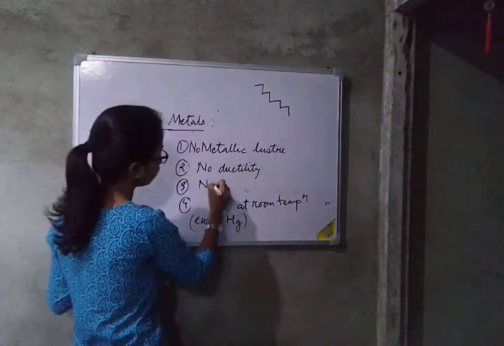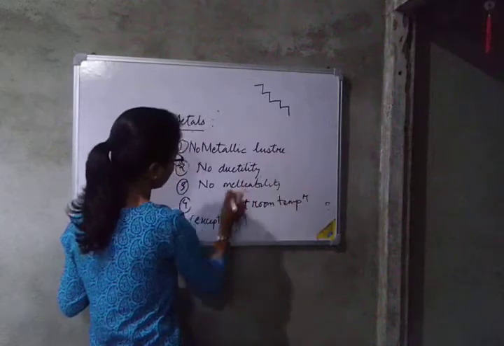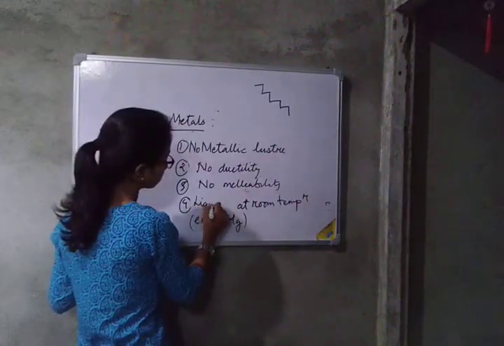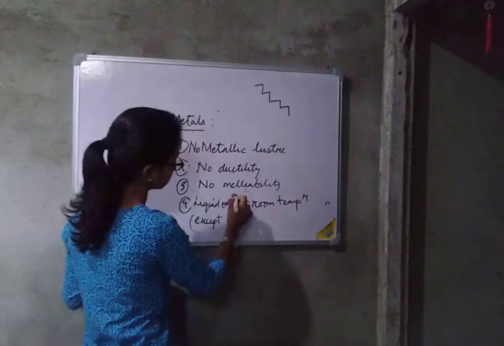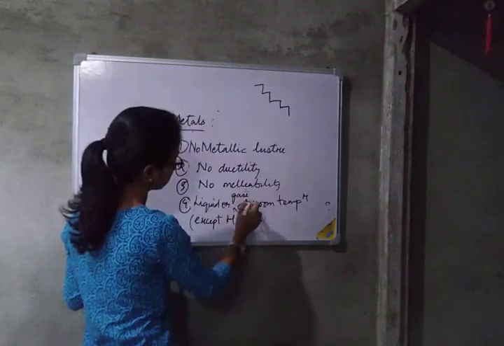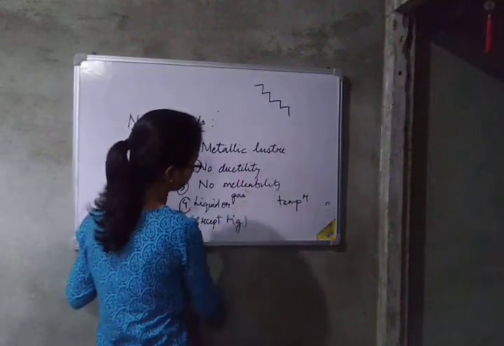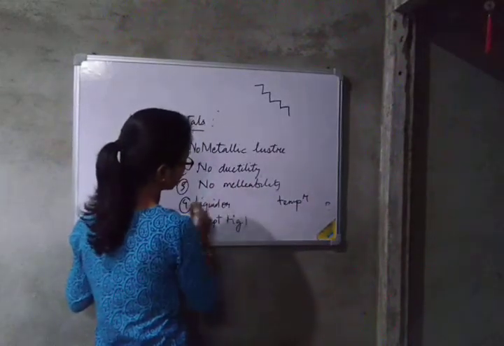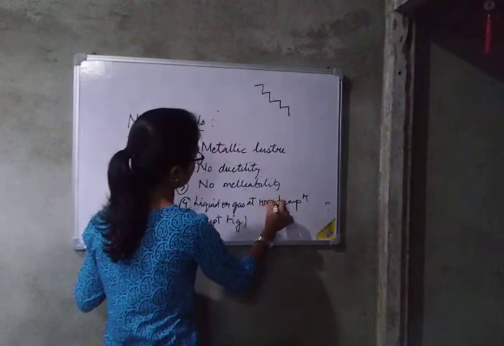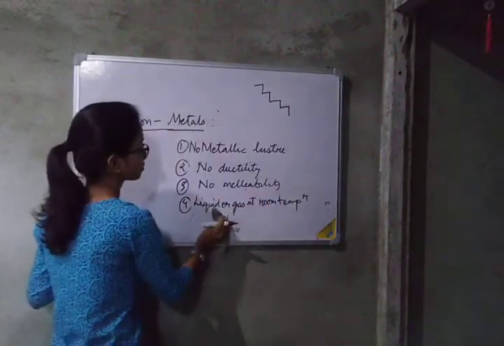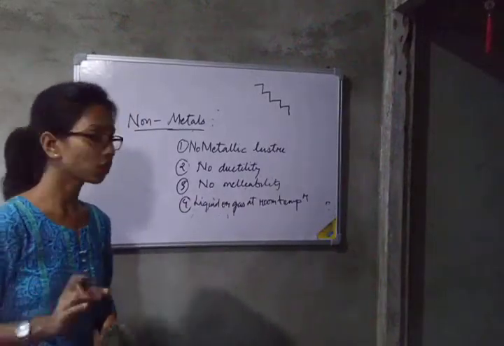No ductility, no malleability. And liquid or gas. Liquid or gas at room temperature. So non-metals are what? They exist in liquid state or gaseous state.